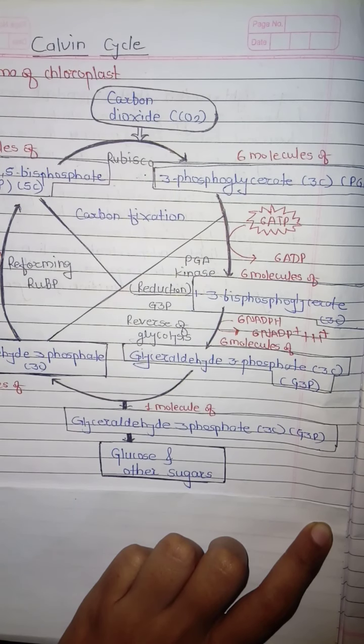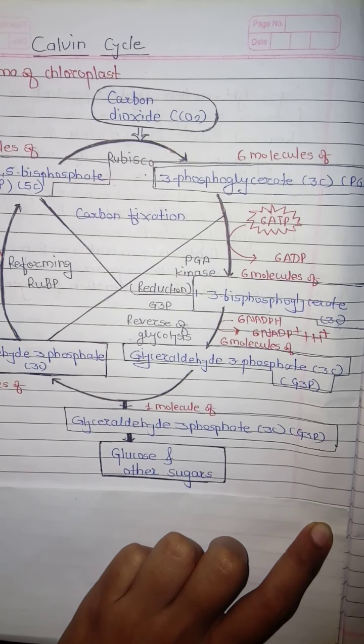Today we are going to discuss the Calvin cycle. The Calvin cycle is also called the C3 cycle, or the light independent reaction, or dark reaction. The name suggests that the reaction never needs any kind of light, but the actual fact is that it depends on the light reaction.